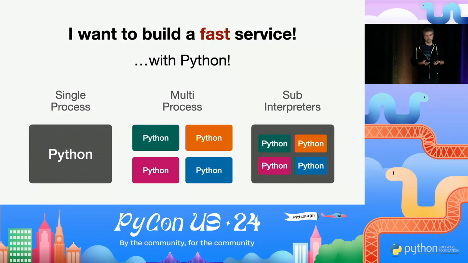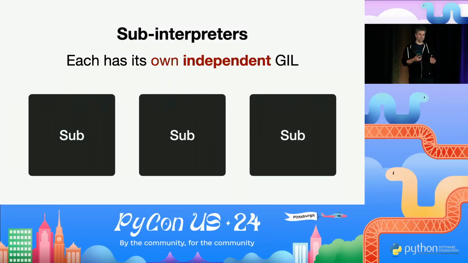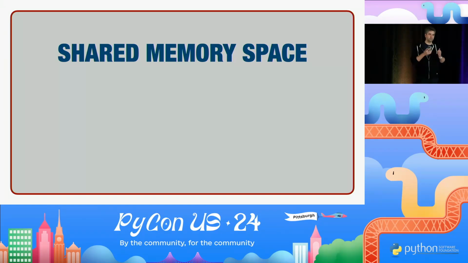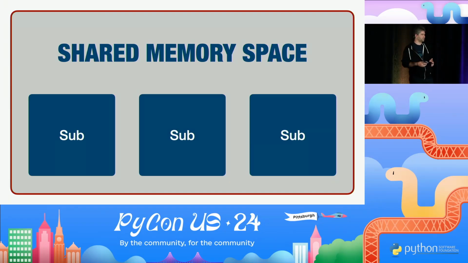Well, maybe we can use this relatively new thing in Python, subinterpreters. And what's new about them specifically is that now you can actually run Python subinterpreters side by side, and each one of them has its own GIL. But they run completely isolated from each other, completely independent. They cannot exchange any information between them, except some very primitive information. But this actually gives you parallelism. You can run a bunch of them in the same process, and each one of them will occupy one of the CPU cores. This is beautiful. And what's actually even more beautiful about all of this is that they all ultimately share the same memory space. And this is very important, and we'll get back to this slide later.